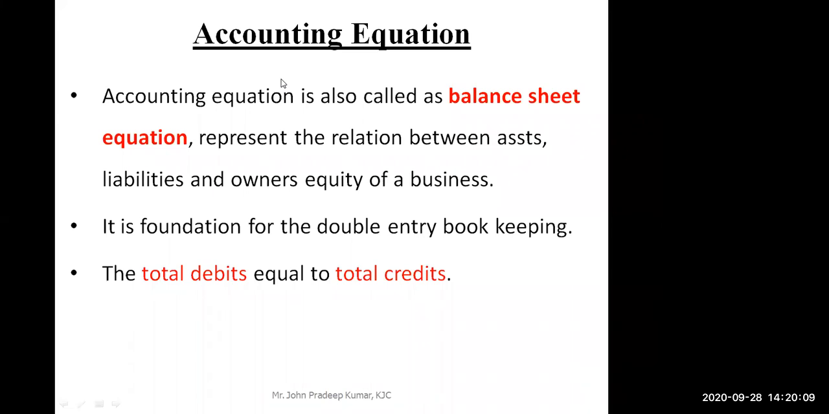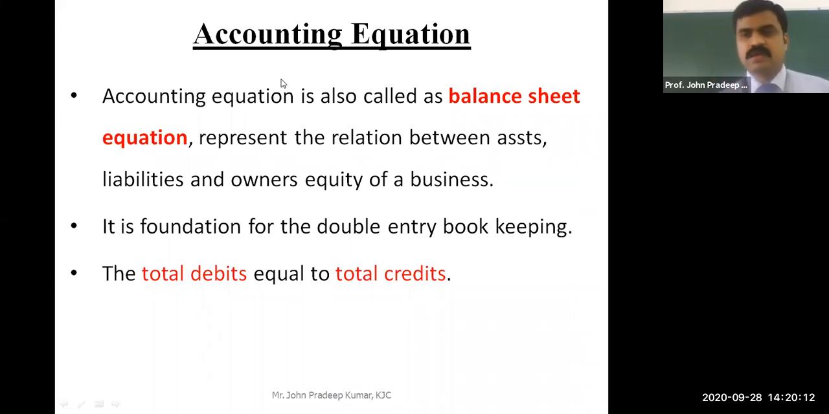Assets should be equal to liabilities, plus capital also. For example, if my assets are 10 lakhs, my liabilities should also be 10 lakhs. This is called the accounting equation. So, assets equal liabilities plus capital.